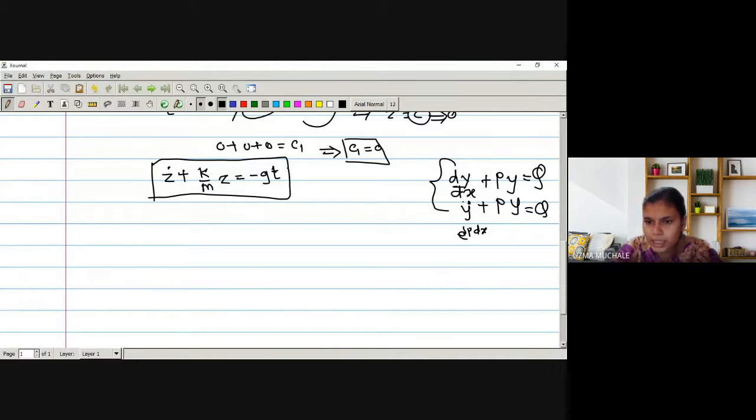Now here it is dx, but what do we have here? dz by dt, right? So this equation we will write in the form of dy by dx: dz by dt plus k by m into z is equal to minus g t. So now instead of dx, we have e raised to integration of k by m, this is our p, into the derivative with respect to t.